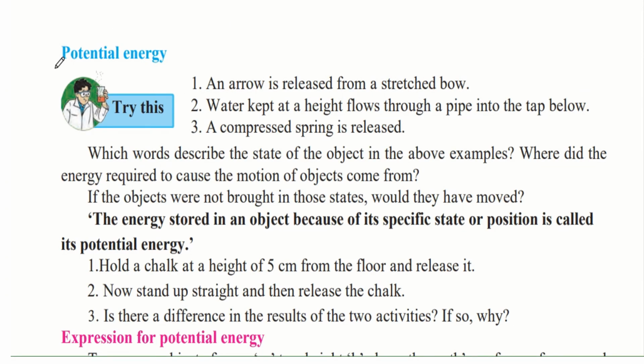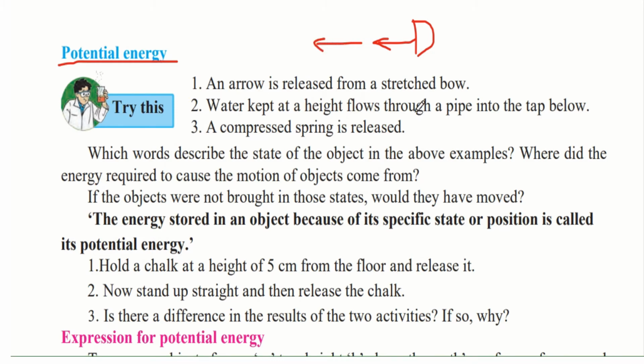Earlier, we had learned about kinetic energy. Now, let us learn about the next form of mechanical energy, that is potential energy. Try this. An arrow is released from a stretched bow. You must have noticed archers, when using a bow and an arrow, they pull the string towards themselves and then release the arrow. That causes the arrow to move in the forward direction.